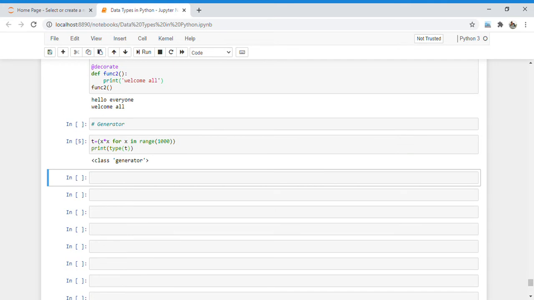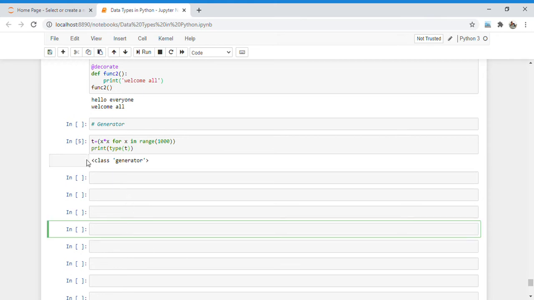So this works as a generator. It means a tuple internally acts as a generator only. Here it gives me the output as class generator.